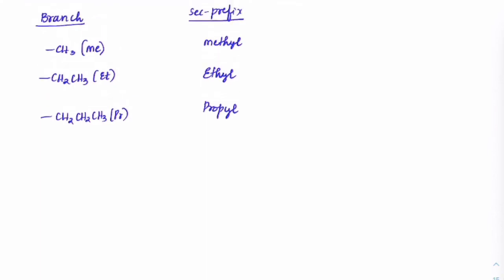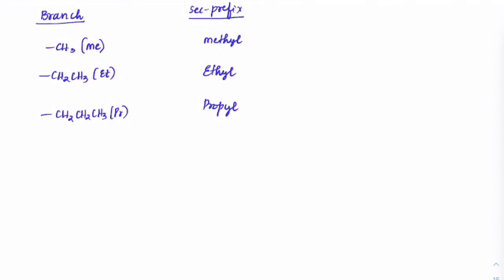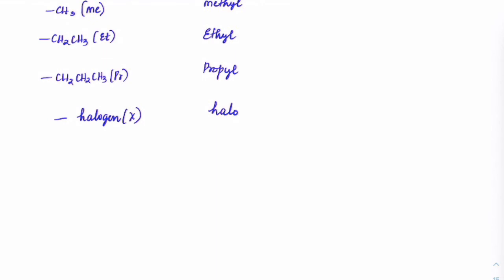Suppose instead of just alkyl groups, a halogen is present, like X, which could be chlorine, fluorine, bromine or iodine. You use the word halo, like chloro, bromo, iodo, fluoro and so on. If that becomes a part of the secondary prefix, we use the terminology halo. Suppose you have NO2, we use that as nitro.